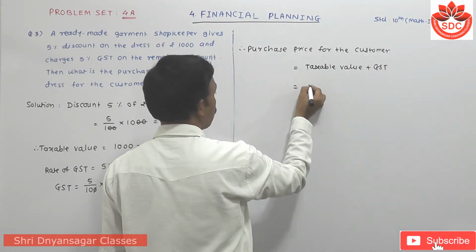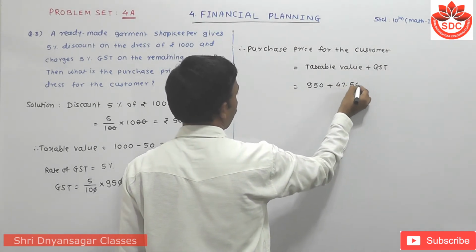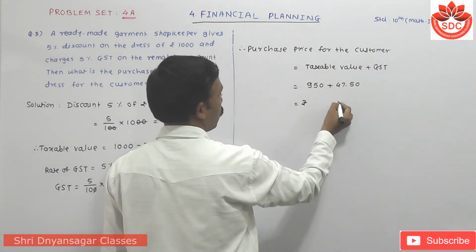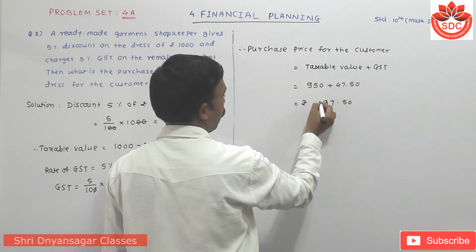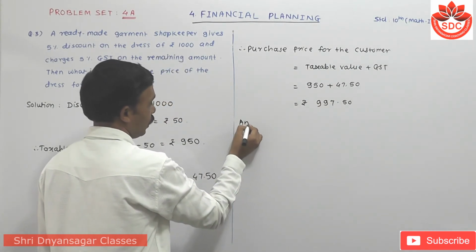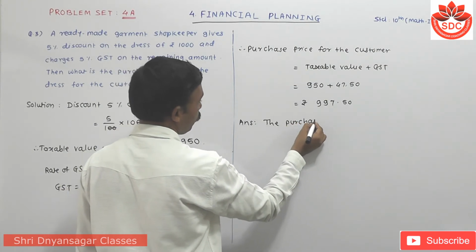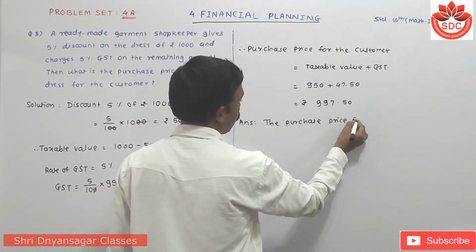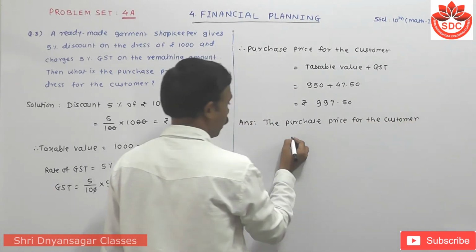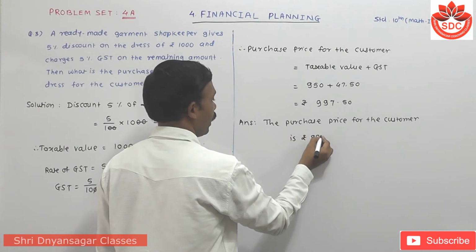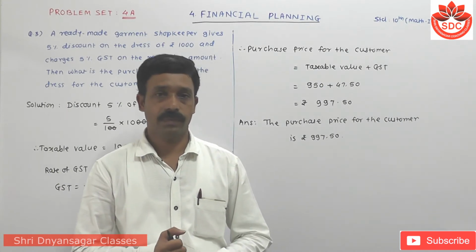This taxable value is rupees 950 plus the GST is 47.50. That means total rupees is 997.50. The answer in full sentence: therefore, the purchase price for the customer is rupees 997.50 paise. Okay, we take the next question.